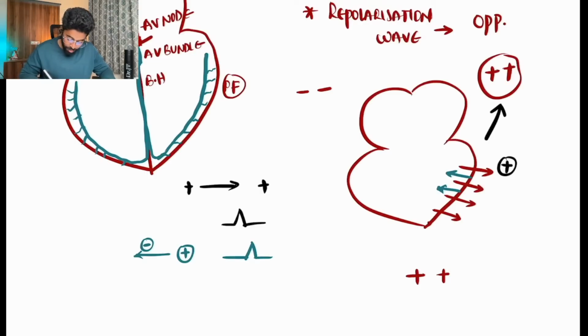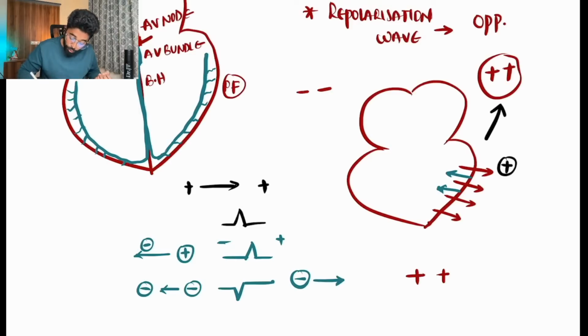See, this can be correlated with the same policy in life. Whenever a positive thing moves towards us, if we are positive, we will always be benefited. In the same way, if a negative thing is moving away from us, then definitely we will be benefited. But if a negative thing is moving towards a negative, then we will get a negative deflection again. That means if the negative current is moving towards the negative, we get a negative deflection. Even if the negative current, that is the repolarization current, is moving towards the positive electrode, we get a negative deflection.